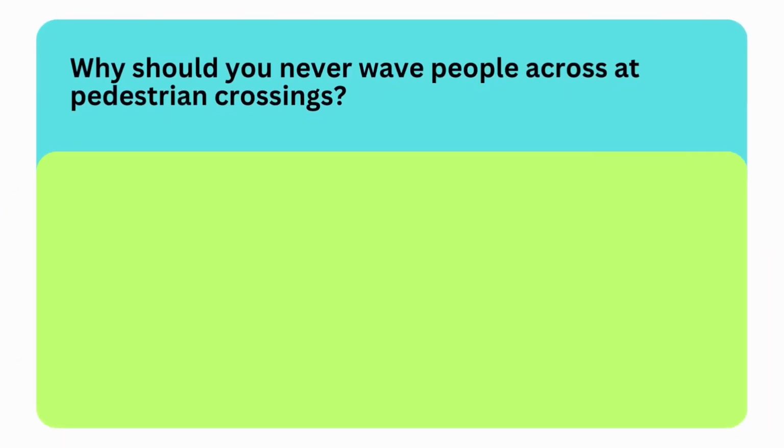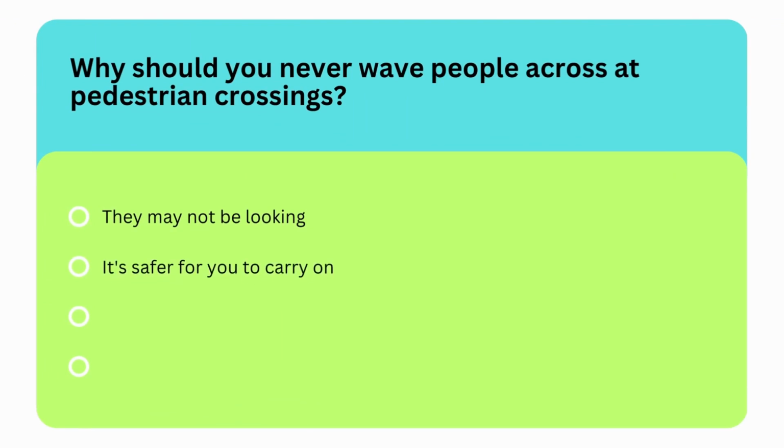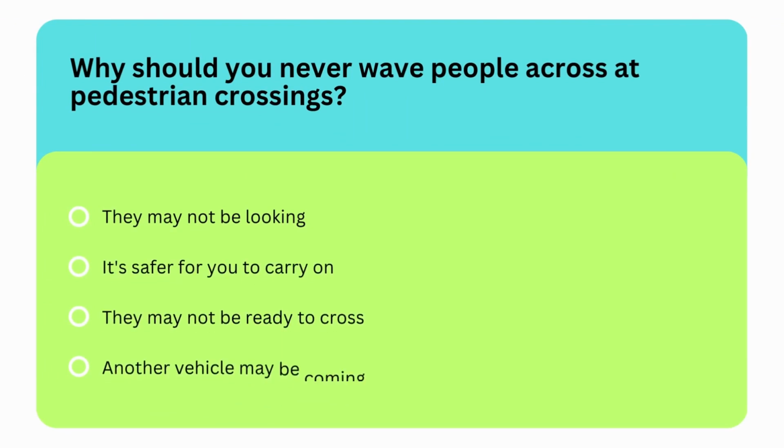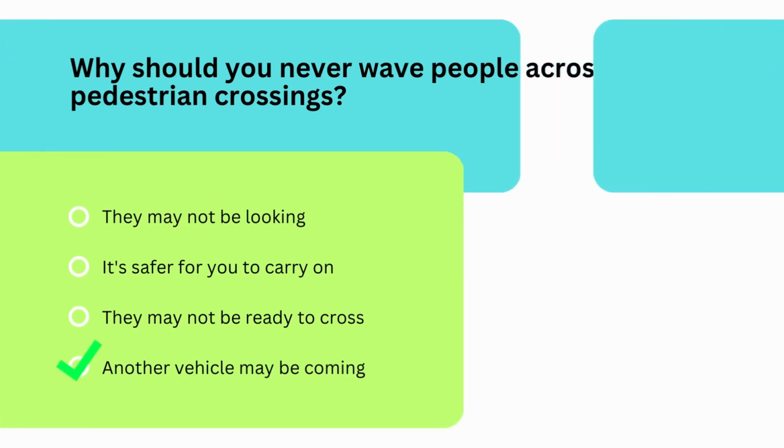Next question is, why should you never wave people across at pedestrian crossings? Options are they may not be looking, it's safer for you to carry on, they may not be ready to cross, or another vehicle may be coming. So the correct option is last option, another vehicle may be coming.